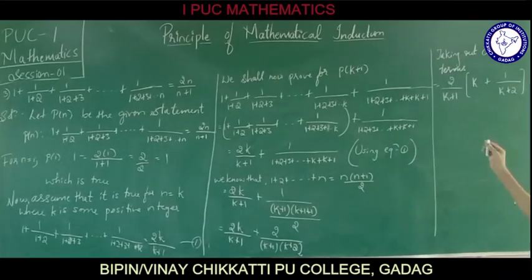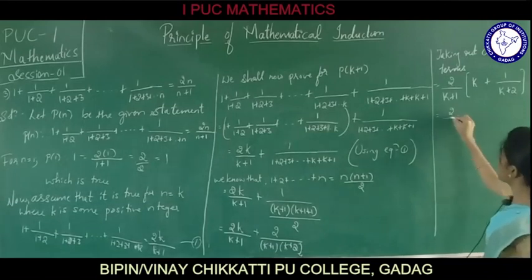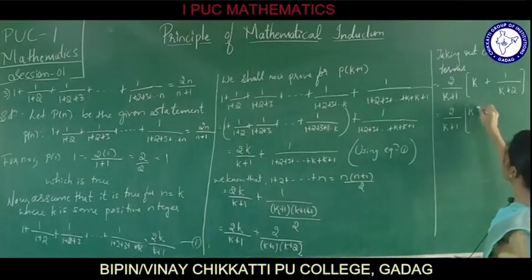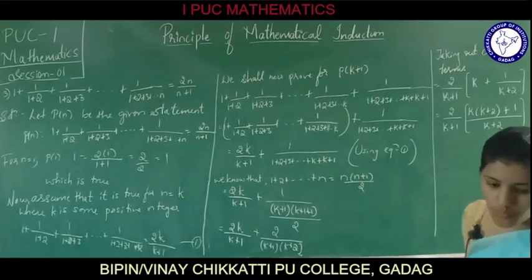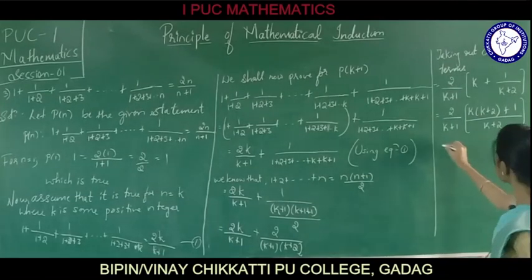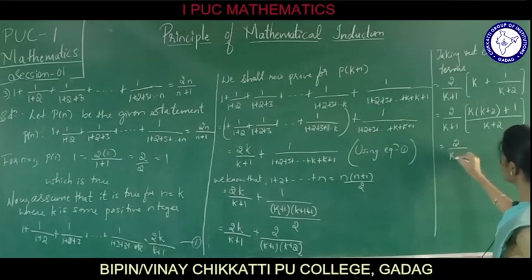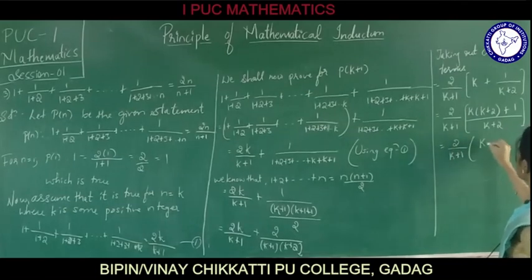Now again take the LCM. What is it? 2 divided by k plus 1 into k into k plus 2 plus 1 divided by k plus 2. This you can write as k square plus 2k plus 1. That is 2 divided by k plus 1 into k square plus 2k plus 1 divided by k plus 2.